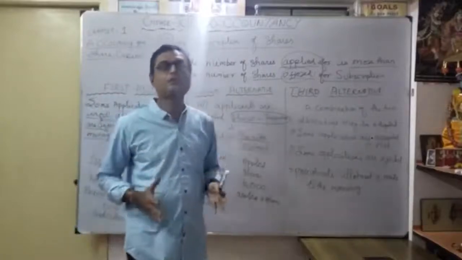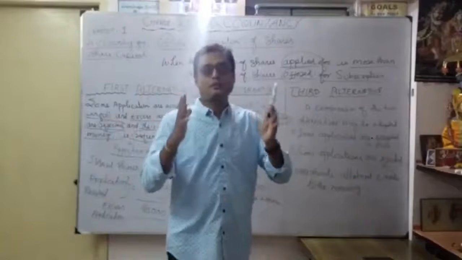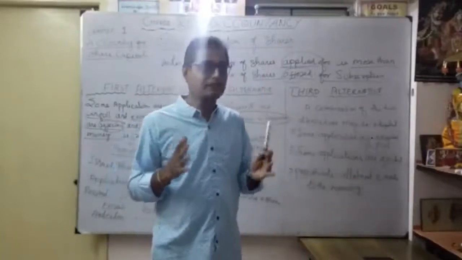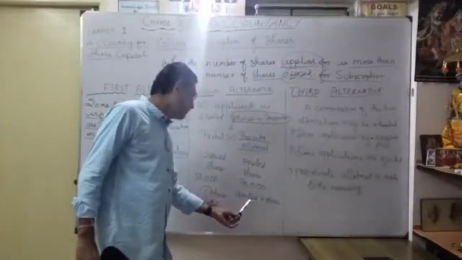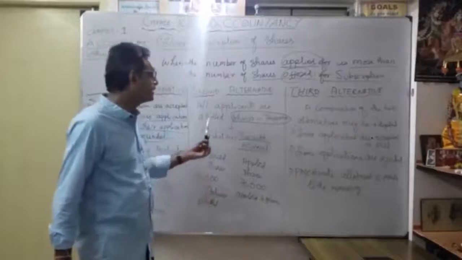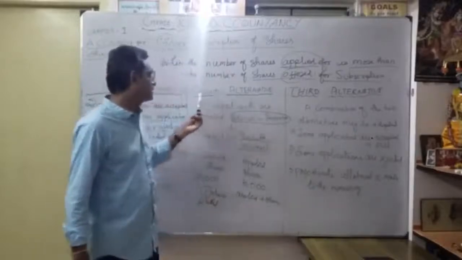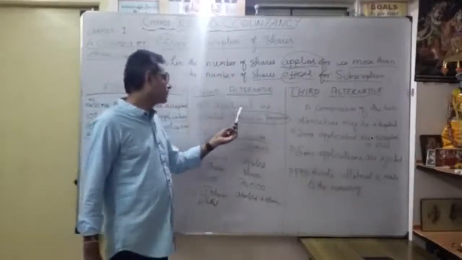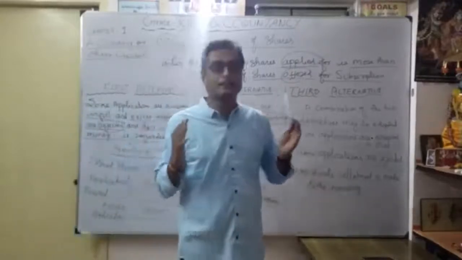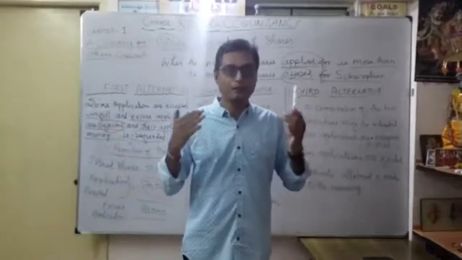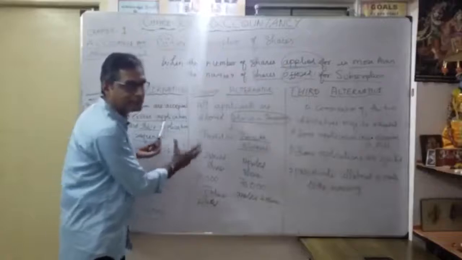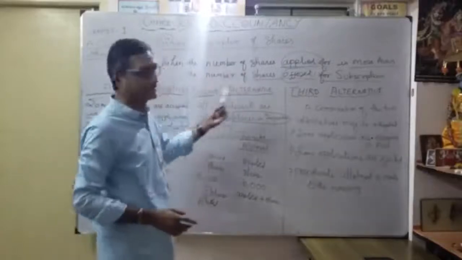For example, one person applied for 7 shares, but only 5 were allotted. This is the condition for the second alternative: all applicants are allotted shares proportionately.